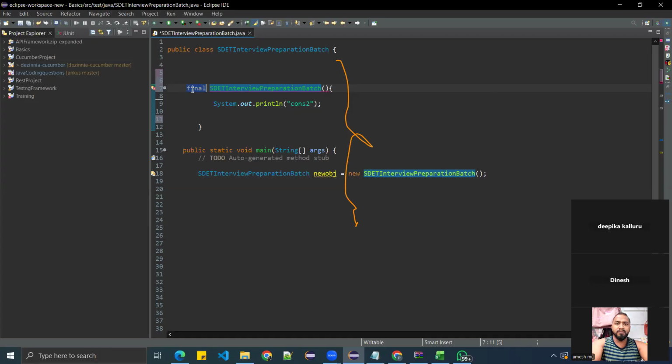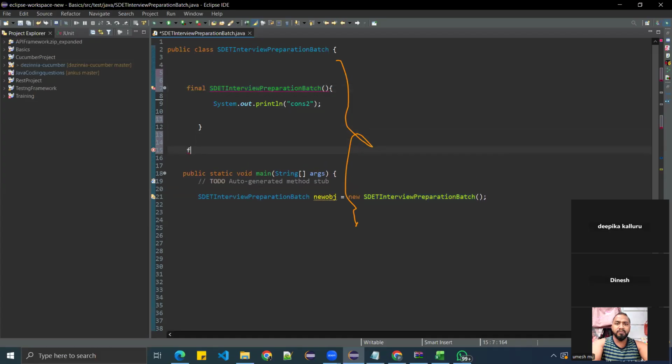Final is used to control the modification. Let's say if I give here final int a equal to 10, it means I am declaring that int a should be 10 only. This is final, no one should be allowed to modify it. We are controlling the modification here. But constructor is not like that. Constructor will be executed in the process of object creation. You cannot restrict the constructor by keeping the final keyword. Got it, team?